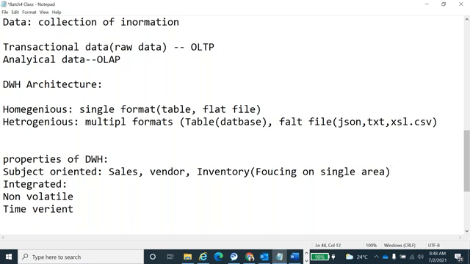Integrated is nothing but, we are extracting the data from multiple sources, right? I told you, homogeneous as well as heterogeneous. All these source systems have to be integrated into one place.